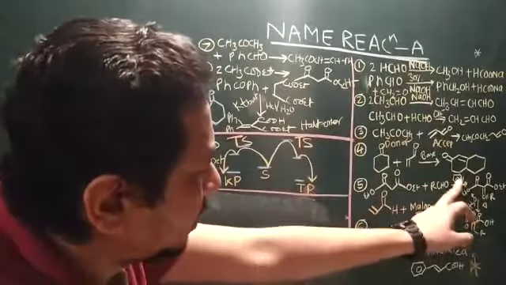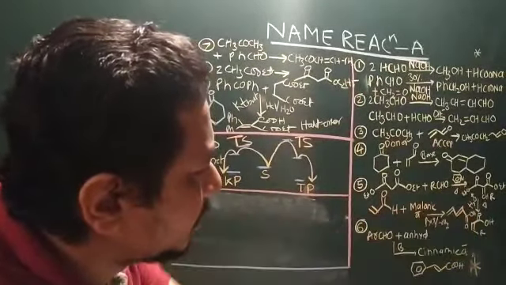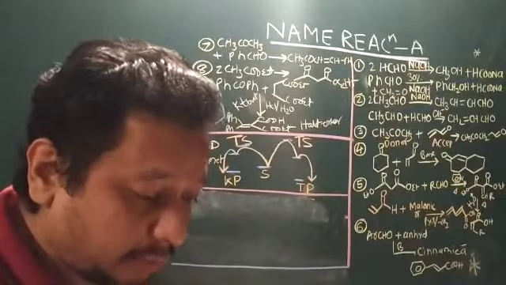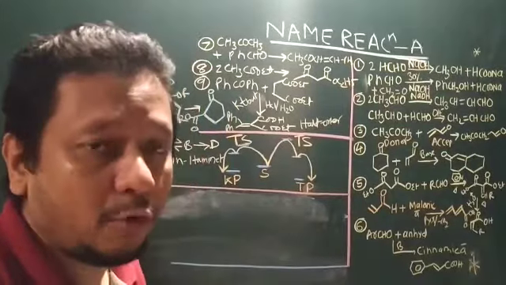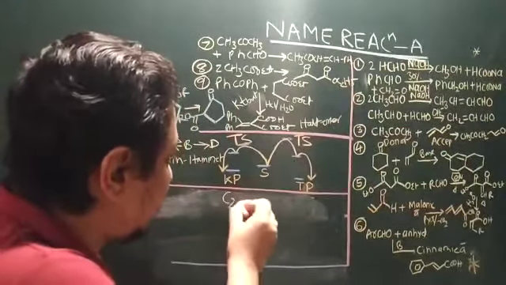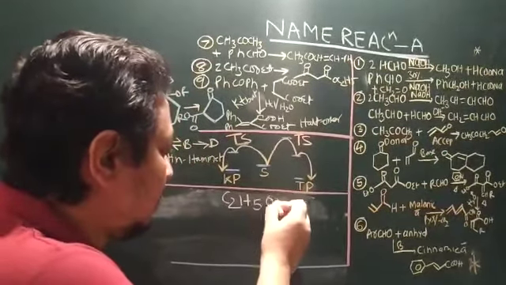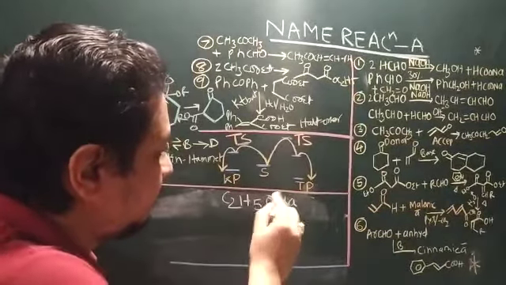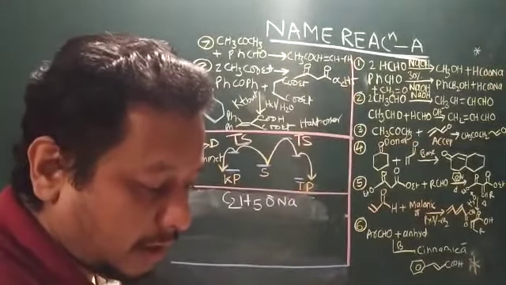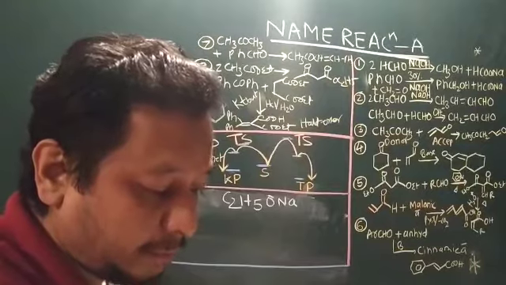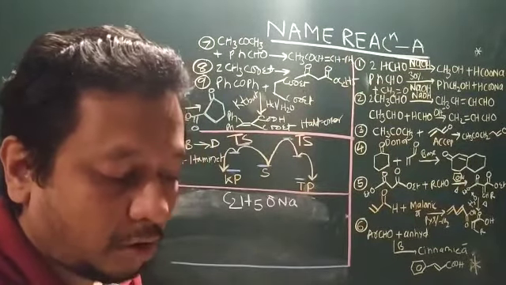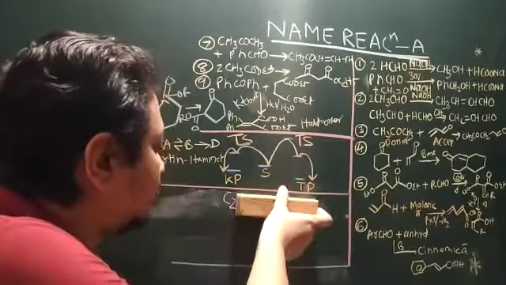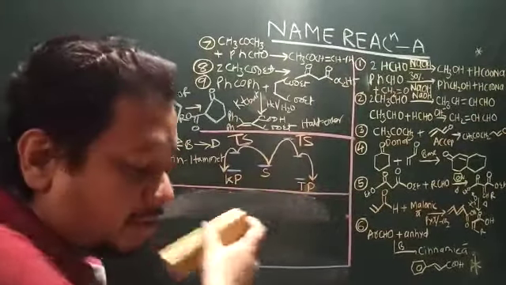In this kind of reaction we use a base like C2H5ONa, so this is only a base, not an alkali. Alkali produce hydroxide ion in water. All alkalis are bases, but all bases are not alkalis. So this is the general consideration.